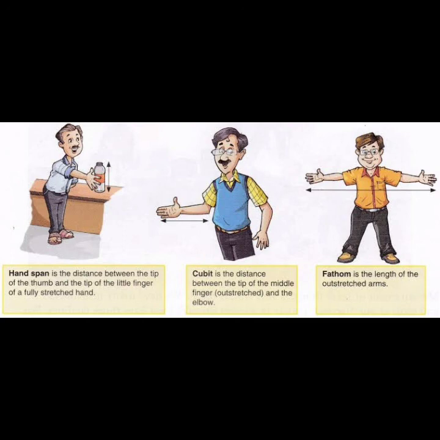In SI unit, the length is measured in meter unit, the weight in kilogram unit, and the time in second unit. So this is the SI unit.